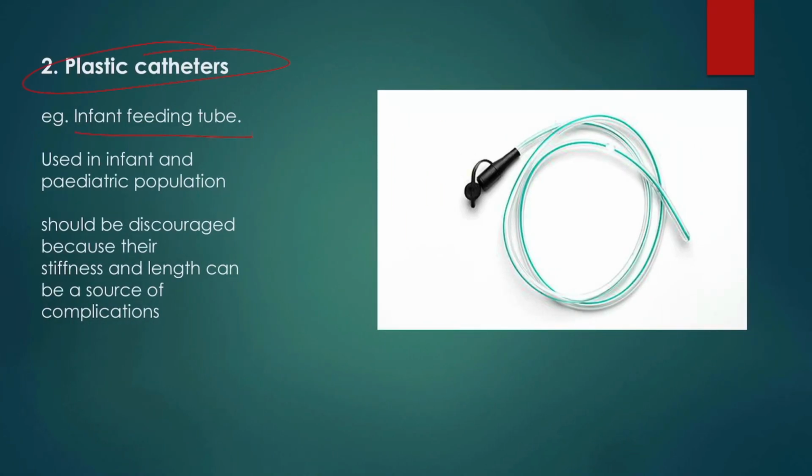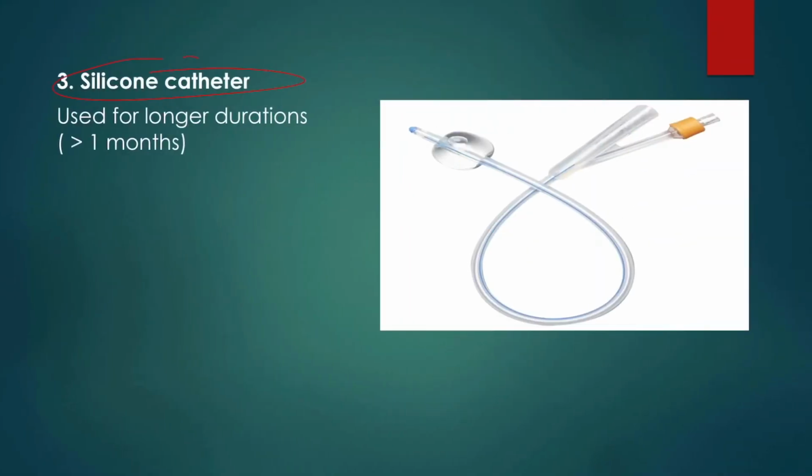Plastic catheters, for example the infant feeding tube, are used in infant and pediatric populations. The use of an infant feeding tube for urinary catheterization should be discouraged because they are stiff and longer than required, so that can be a source of infection or other complications. The most preferred catheters are silicone catheters, and they can be used for more than 1 month. They are expensive and most effective.